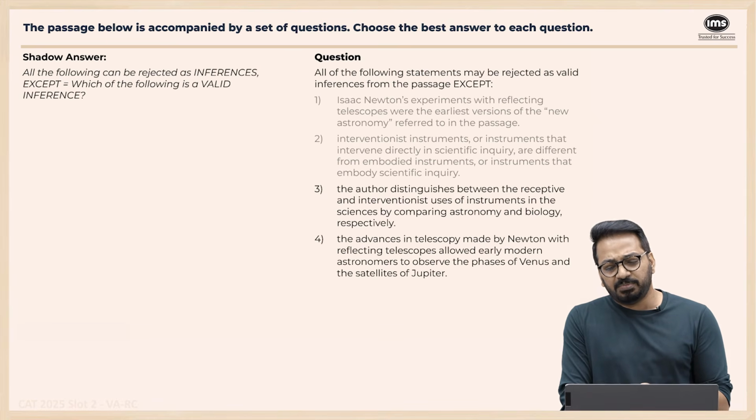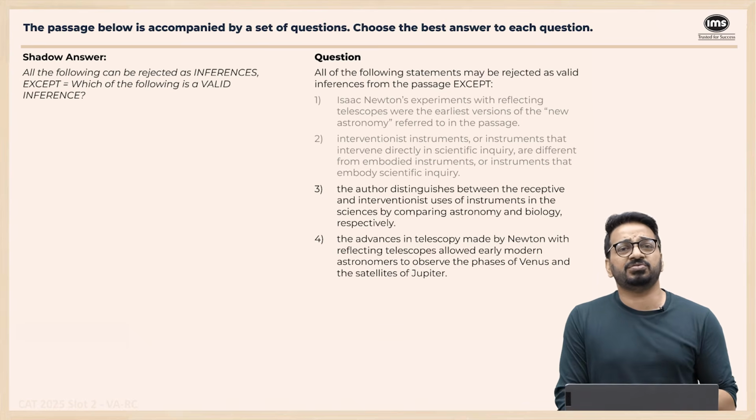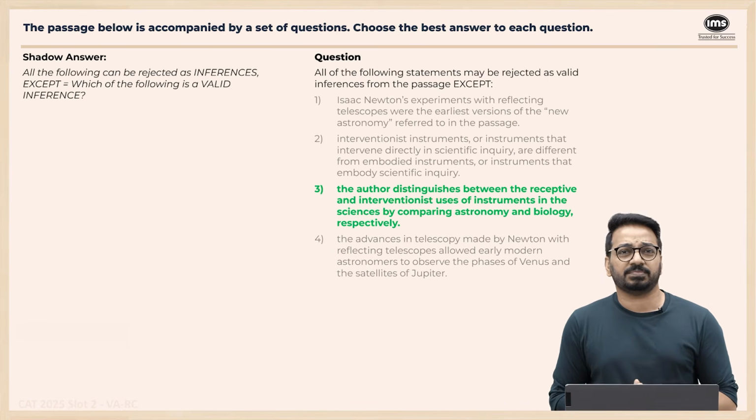Advances in telescopy made by Newton reflecting allowed early modern astronomers to observe the phase. No, that was because of what Galileo had made, not Newton, which is why this goes. And the right answer on this one, option 3.